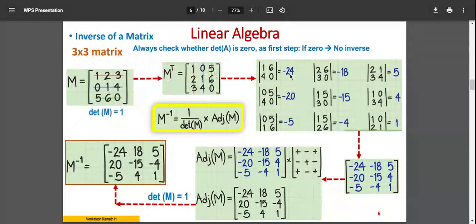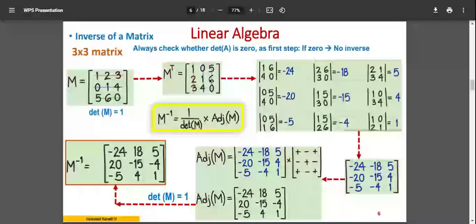Then I will have to calculate the cofactor. It's very similar to what you calculated earlier as the determinant. You make a shorter matrix, a submatrix. How do I obtain it? The element I am observing is important. I am writing the cofactor for the first element, that is 1. The corresponding row and corresponding column, I just have to leave out. The remaining elements form the submatrix.